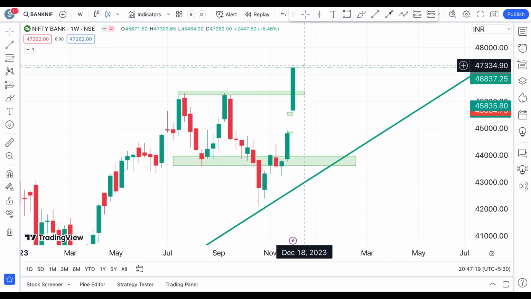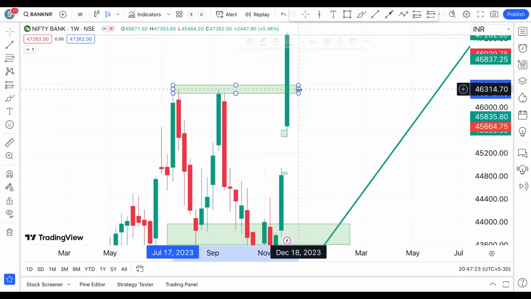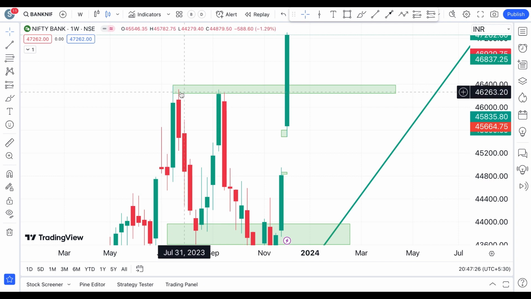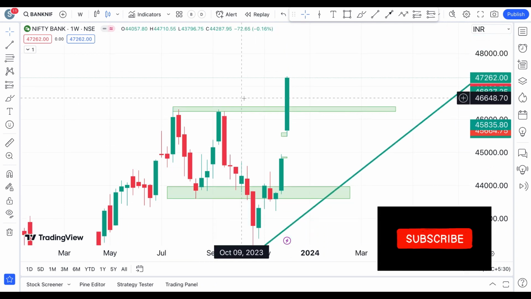So we have to see if it is coming down, then definitely this level is going to play some important role as a support, because there we have a couple of swing highs coming from the left side of the chart.